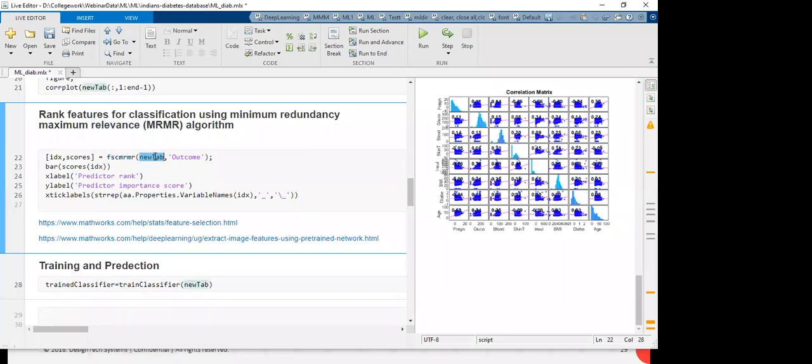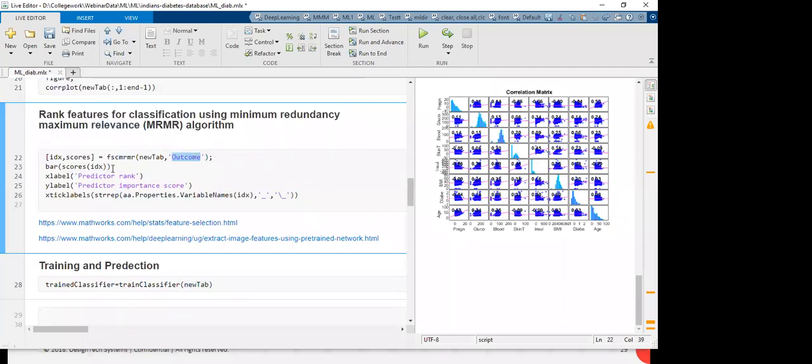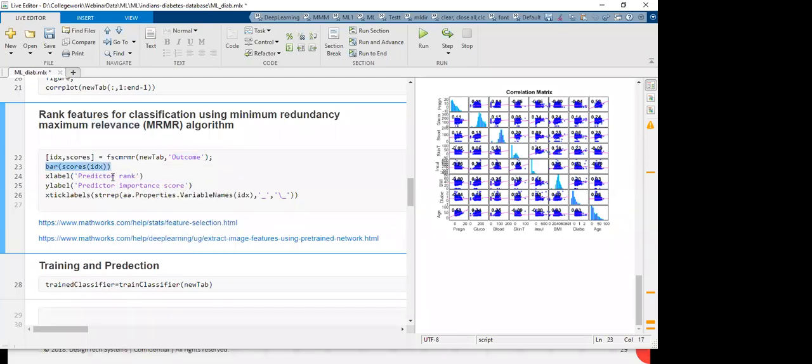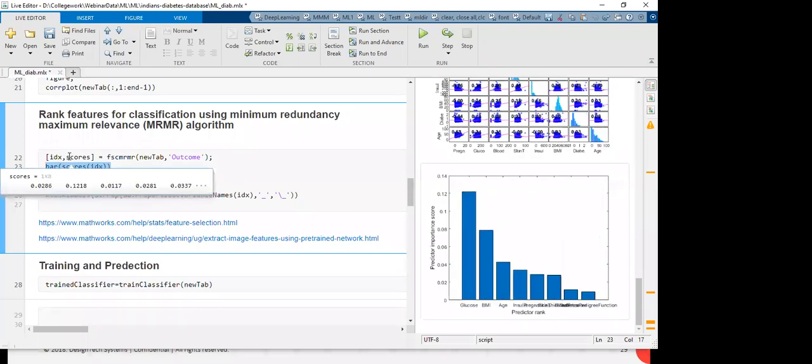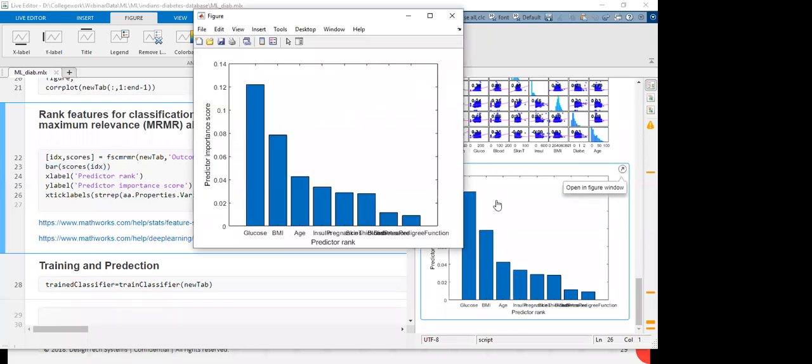So this is my table, and in the table, I defined the output here, and I am doing the bar plot of that. You can define the X label and Y label like this, right? So this is the bar plot. Whatever scores I got here, I am plotting as a bar plot. Based on the score, I can select which I require and which I don't require.